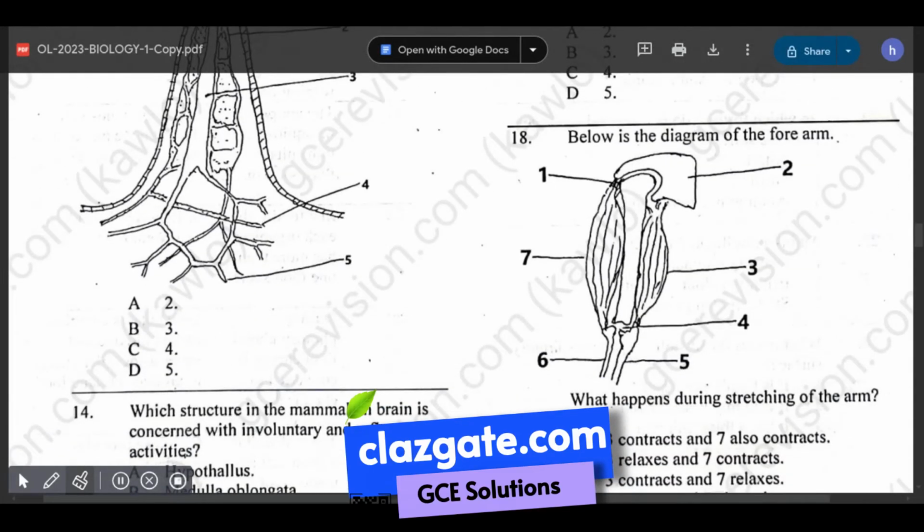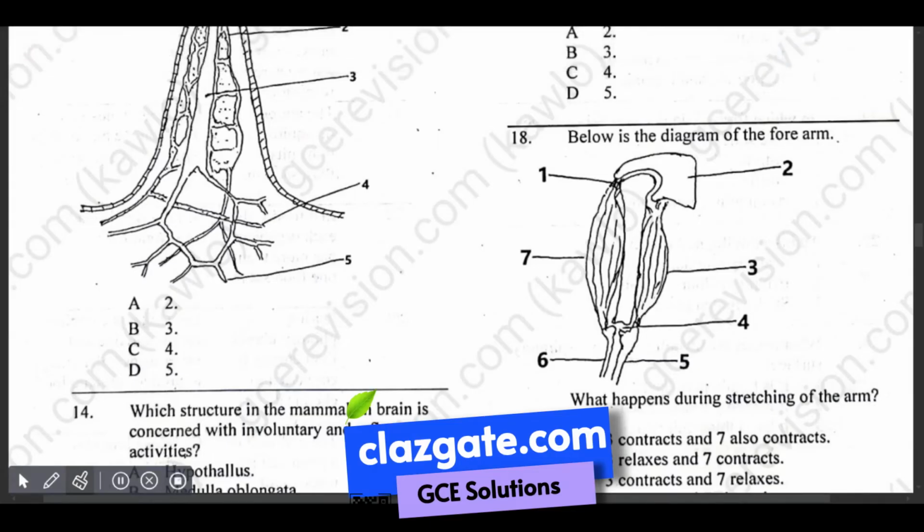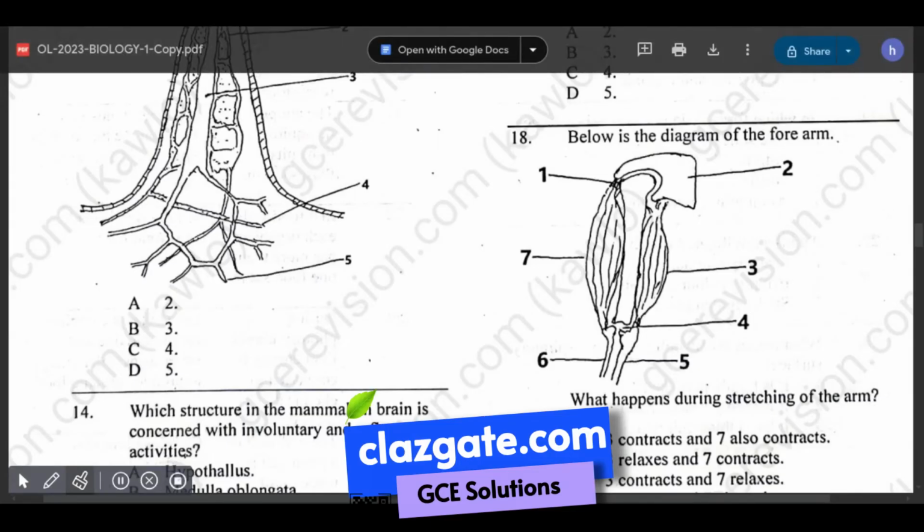So that's B. Lacteals are blind-ended lymphatic vessels found within the villi of the small intestine. They are responsible for absorbing fatty acids and glycerol, which are products of fat digestion. These fatty acids and glycerol are then transported through the lymphatic system into the bloodstream. So the correct answer is structure 3, and that is B. So the answer to number 13 is B.